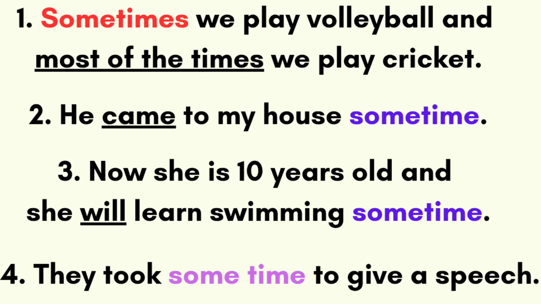Look at the fourth sentence. They took some time to give a speech. They took some time means the sentence is in past simple. They wanted to give a presentation, so in order to give that, they took some time. If I say they took 5 minutes, 20 minutes, which means specific time is mentioned in this sentence. Sometime means amount of time. That's it. Like 5 minutes, 10 minutes. So it is not mentioned like that. They took some time to give a speech. Sometime, just a little time. That's it.